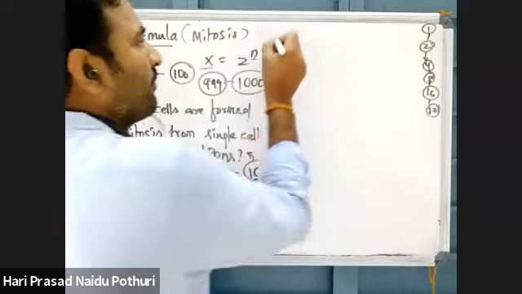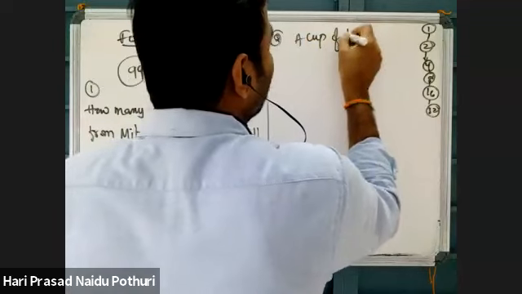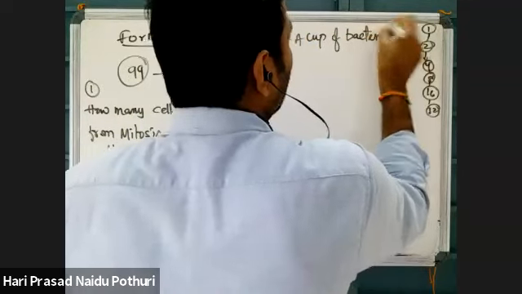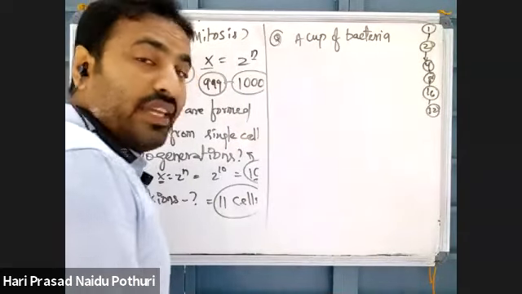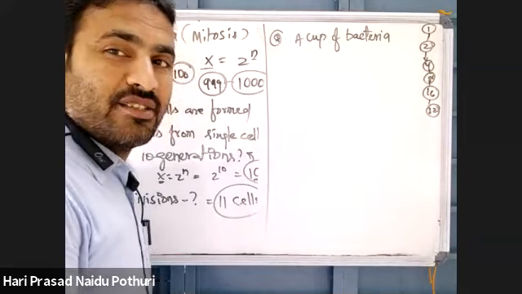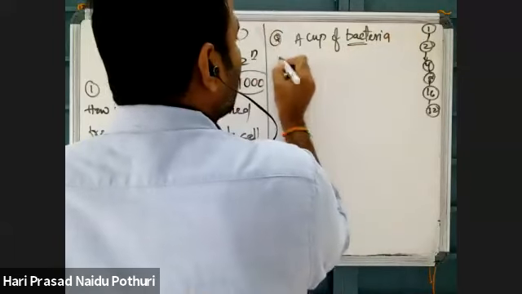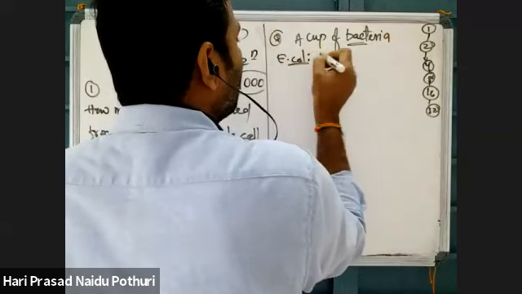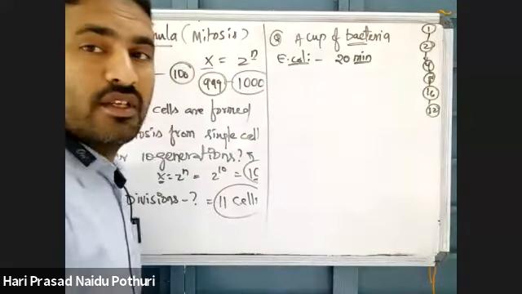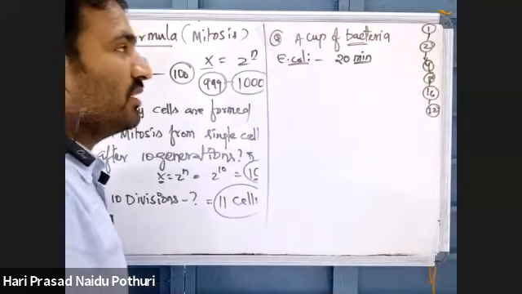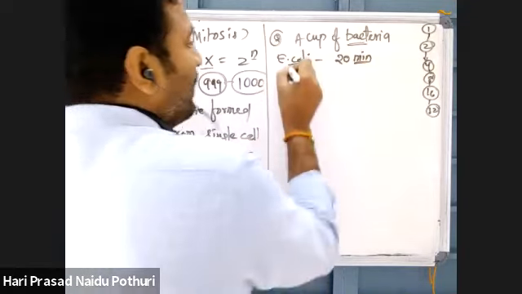Suppose take another question. A cup of bacteria is growing. And for its division, suppose we take that bacteria E. coli, is taking around 20 minutes. In the cup, bacteria cells are growing.